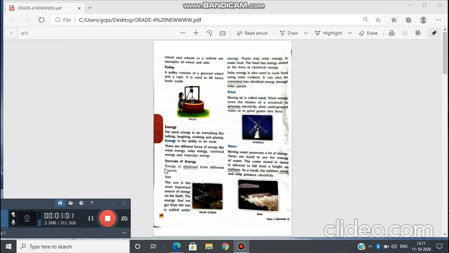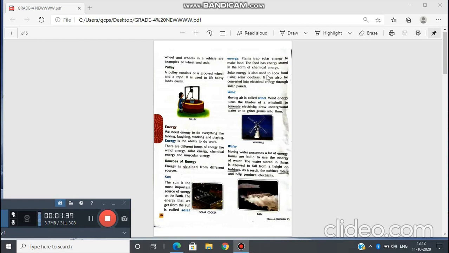Sources of energy. Energy is obtained from different sources. Obtained means get. We can get energy from different sources. First of all, sun. The sun is the most important source of energy on the earth. The energy that we get from the sun is called solar energy. Plants trap solar energy to make food. The food has energy stored in the form of chemical energy.